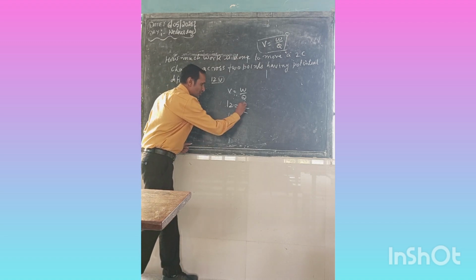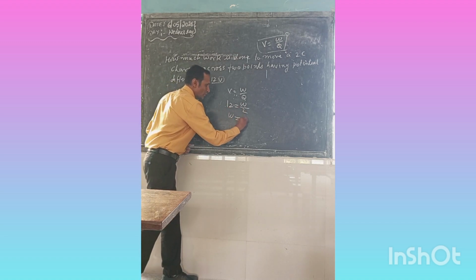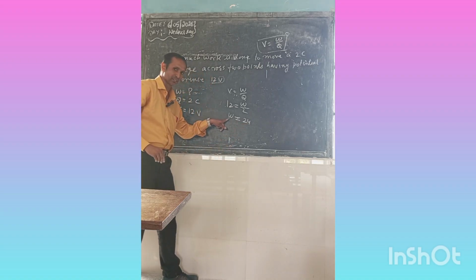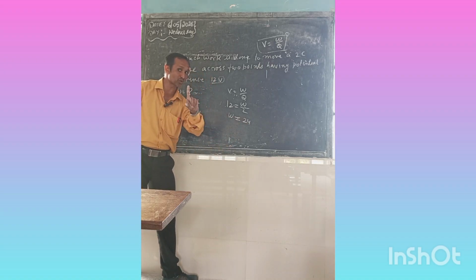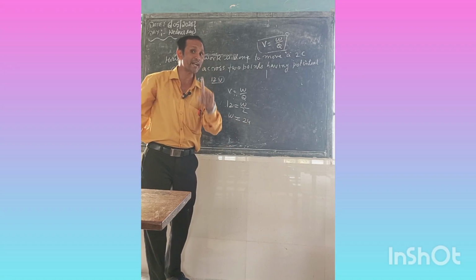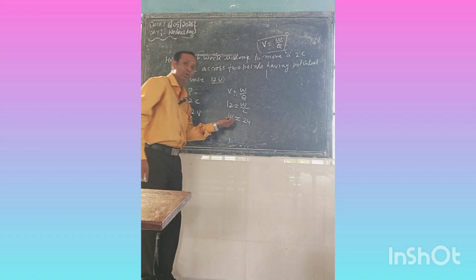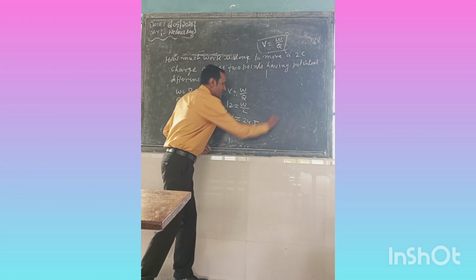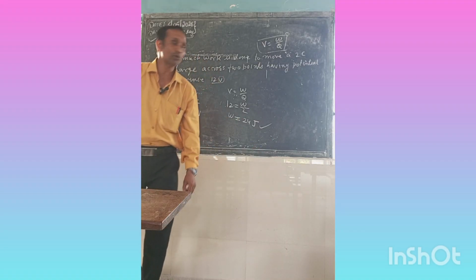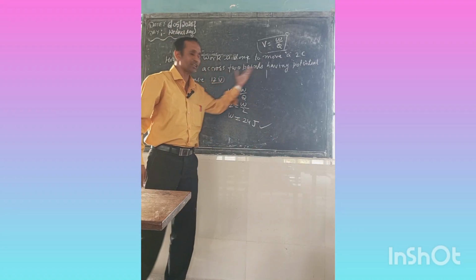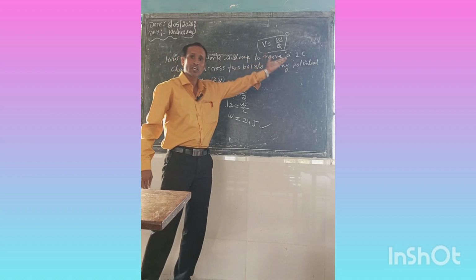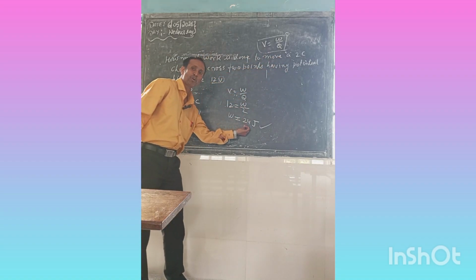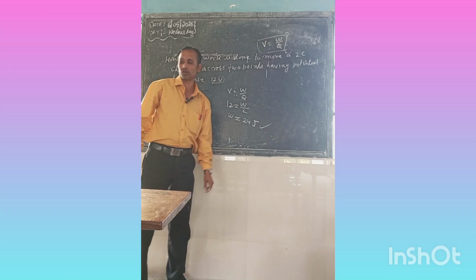W is equal to 12 into 2, which is 24. Work 24 alone is a wrong answer because you must write the SI unit. The SI unit of work is Joule, J. Now it is the correct answer. So the work done is 24 joule.